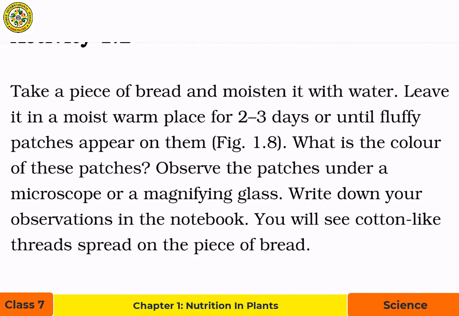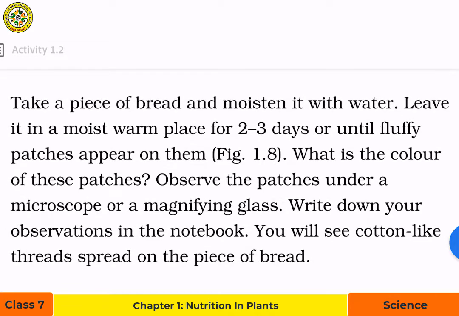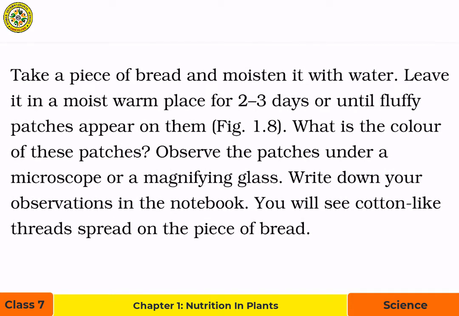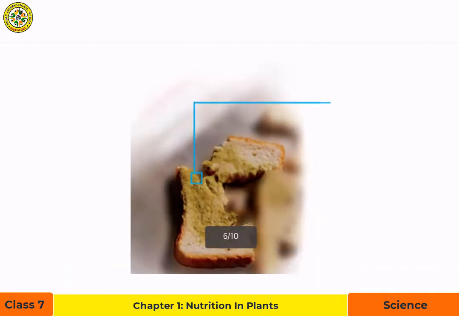Activity 1.2. Take a piece of bread and moisten it with water. Leave it in a moist, warm place for 2 to 3 days or until fluffy patches appear on them. What is the color of these patches? Observe the patches under a microscope or a magnifying glass. Write down your observations in the notebook. You will see cotton-like threads spread on the piece of bread.